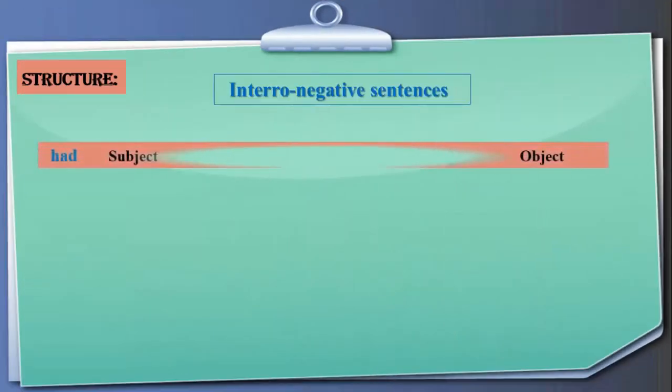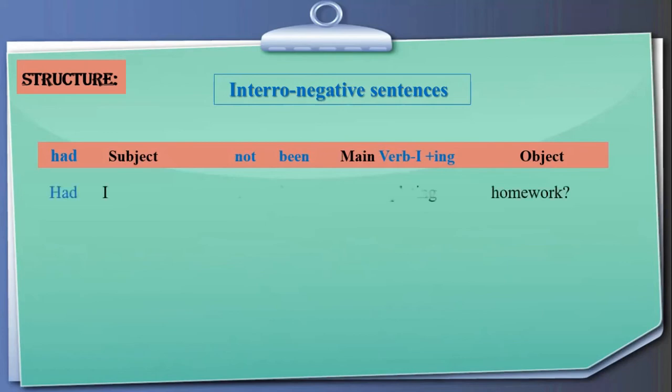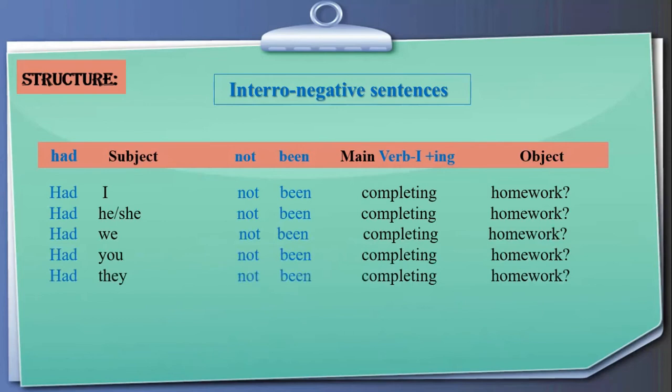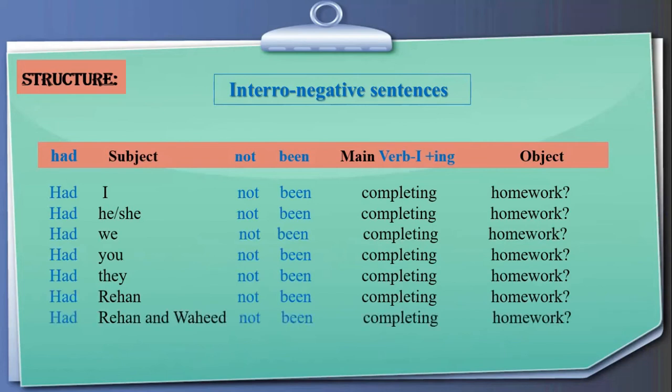Here is the order of negative interrogative sentences. We put had, subject, not been, first form of the main verb plus ing, and object. Had I not been completing homework? Had he or she not been completing homework? Had we not been completing homework? Had you not been completing homework? Had they not been completing homework? Had Rehan not been completing homework? Had Rehan and Wahid not been completing homework? So this is the order of different types of sentences of the past perfect continuous tense.